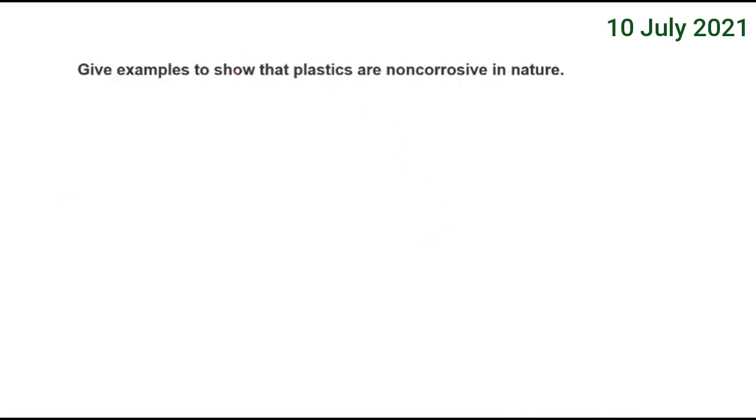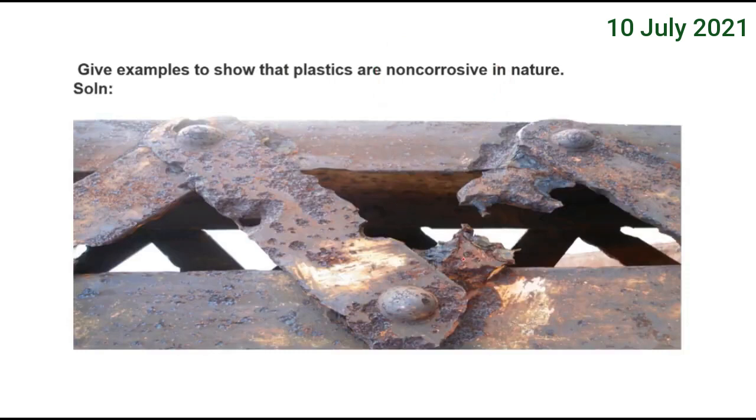Next, give examples to show that plastics are non-corrosive. And what do you mean by non-corrosive? They don't rust and get eaten away by weather conditions. Metals are corrosive in nature. They don't last long in nature. They combine with oxygen and water molecules, they rust and get converted into powder and fall down.